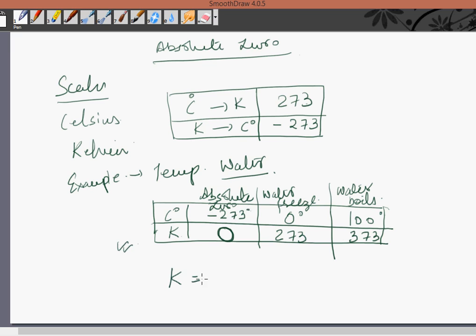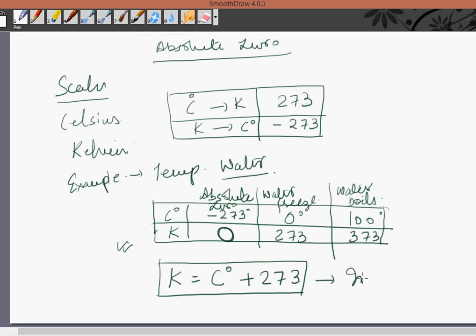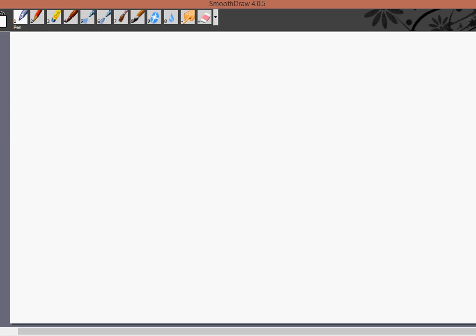The relation comes out to be Kelvin is equal to 273 plus Celsius. This is a very important relation. You have to understand and remember this. It is important in all the numericals regarding absolute temperature. So finally we conclude that the energy of the particles depends upon the temperature, and at absolute zero temperature the kinetic energy also goes to zero.